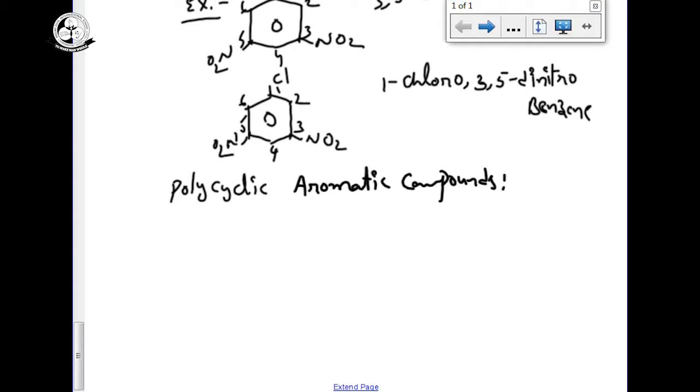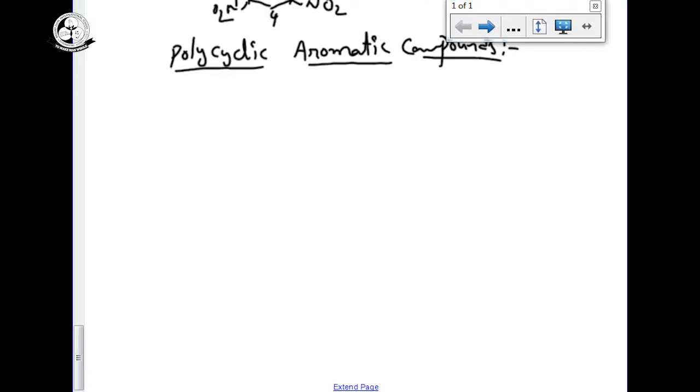These are very important. At the end of this session we will discuss the polycyclic aromatic compounds. Why? Because all these compounds are carcinogenic, cancer causing compounds.